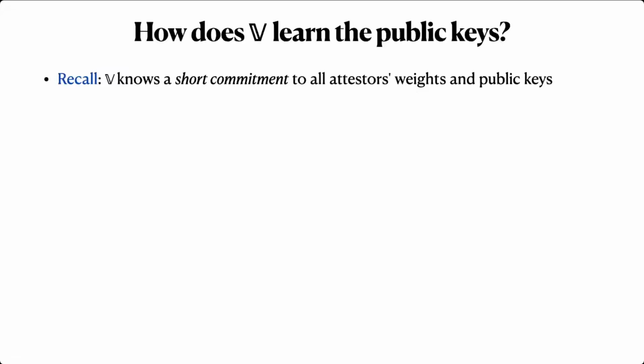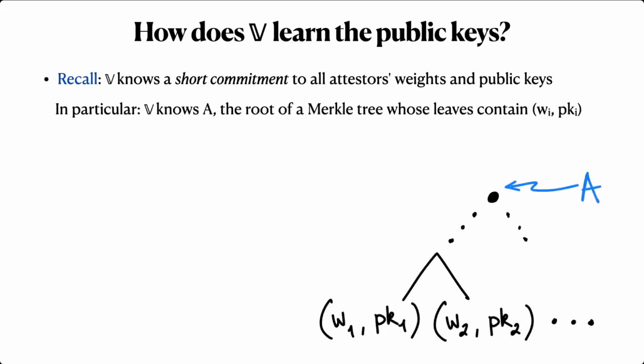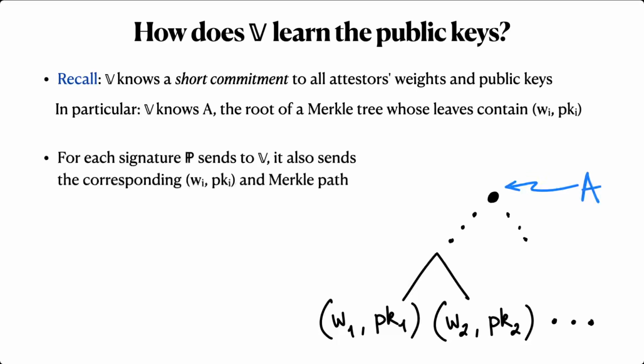Remember from the setup that the verifier does not know all attester weights and public keys, just a short commitment to them. In this construction, that commitment is the root of a Merkle tree whose leaves contain the weights and public keys corresponding to each attester. We'll call this the attesters tree with root capital A. This means that for each signature that the prover sends to the verifier, it also sends the corresponding weight and public key plus an authenticating path in the attesters tree.